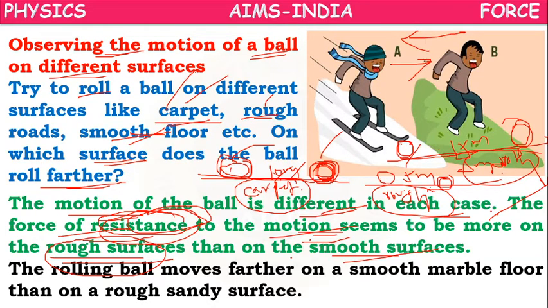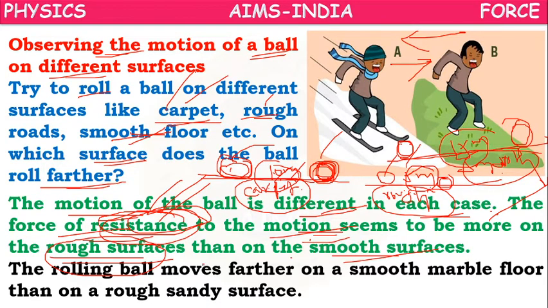Both of them act in opposite manner. Because of that opposition, on the rough road, the ball has traveled less distance compared to the carpet, compared to the smooth surface.